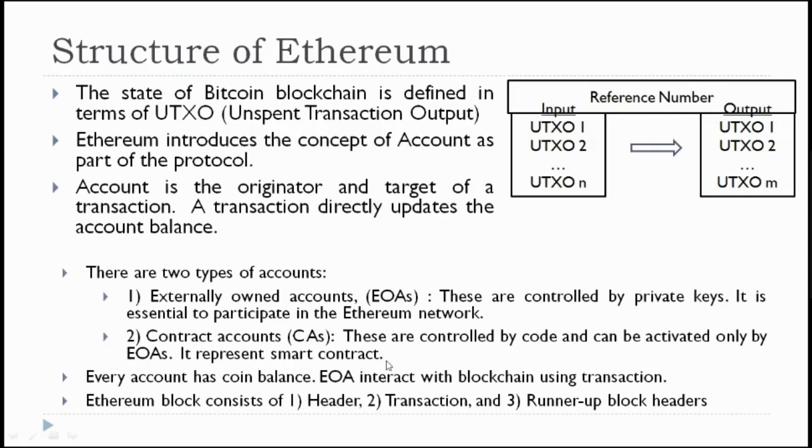It represents a smart contract. The externally owned account is your own account, or the account in the business environment, either the customer account, maybe the insurer account, or any other account. These are controlled by private keys. The reason is you are supposed to sign with this account, otherwise it cannot be verified. So for that reason these are controlled by private keys, and it is essential to participate in the Ethereum network. Unless you have an account, you cannot enter into the Ethereum network.